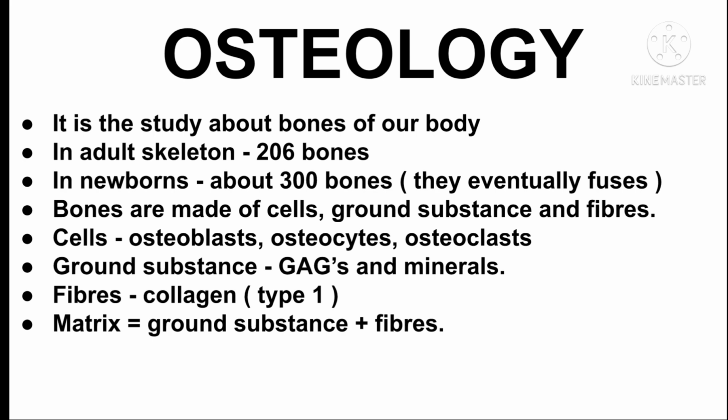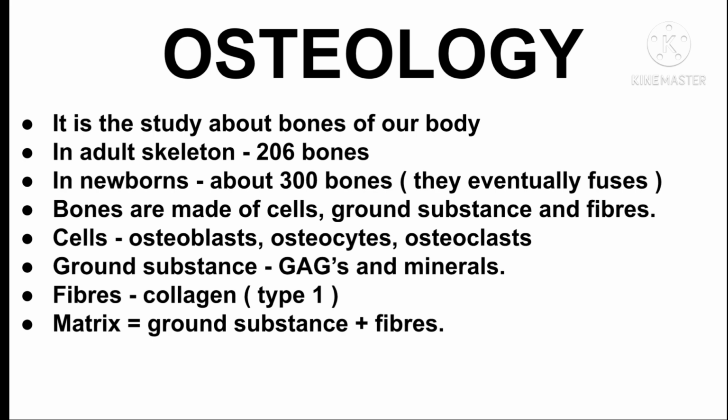So, osteology. Osteology is the study about bones of our body. In the adult skeleton, there are 206 bones, but in newborns, there are about 300 bones, which eventually fuse to form the adult bone number. The bones are made up of cells, ground substances, and fibers. The cells of bones are osteoblasts, osteocytes, and osteoclasts.